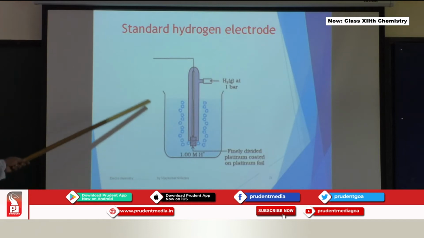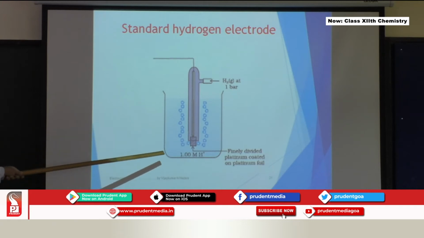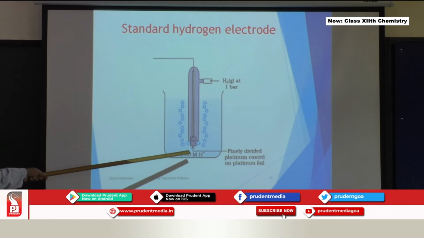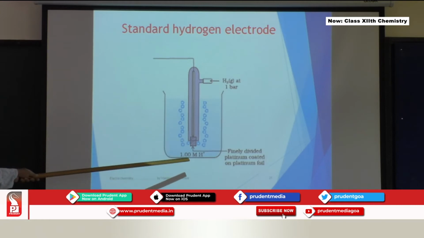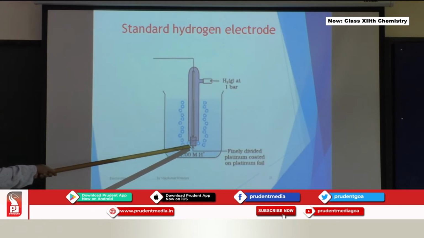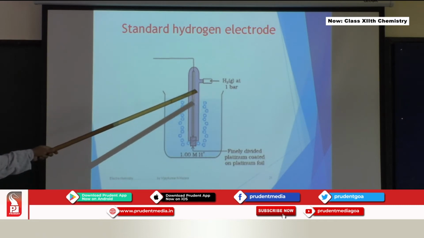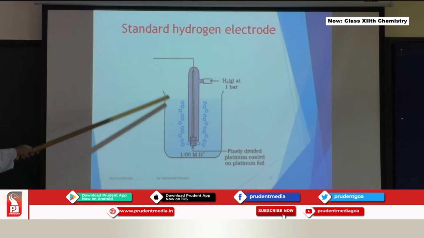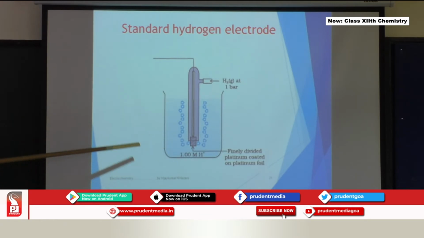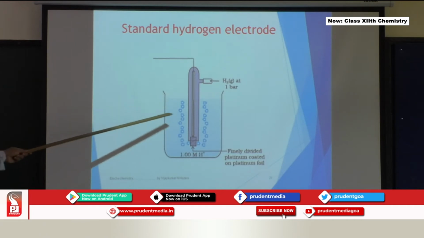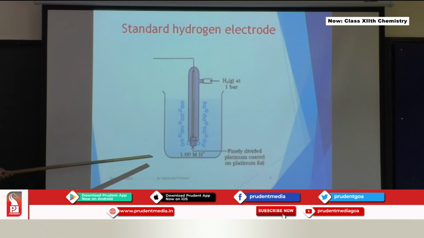In this case, this is like a glass. If you remember a test tube, it is like an inverted test tube. Inside there is finely divided platinum coated with platinum foil. This square portion is the platinum coated with platinum foil. There is an arrangement for hydrogen gas to bubble inside from this particular portion, and you can see the bubbles coming out, these are of hydrogen here. The hydrogen gas is bubbled at a pressure of 1 bar, and the concentration of HCl or H plus here is 1 molar.